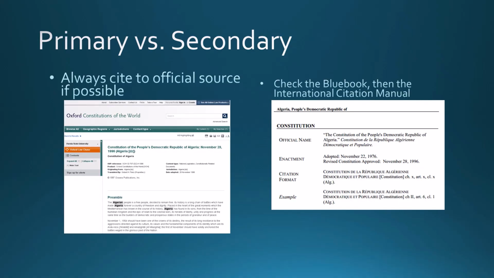Keep in mind that you may use a secondary source to help you locate a primary one, but you should only cite to the secondary source when you are referring to information contained only in that source. For example, if you use Oxford Constitutions of the World to locate the Constitution for Algeria, you would still cite to the Constitution itself in your legal writing. If the Constitution is difficult to find anywhere else, or if a good translation is available in the secondary source you found, you will still want to provide a parallel citation or an available link to the secondary source so that your reader can locate it.